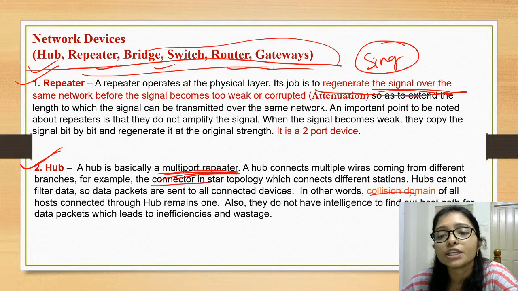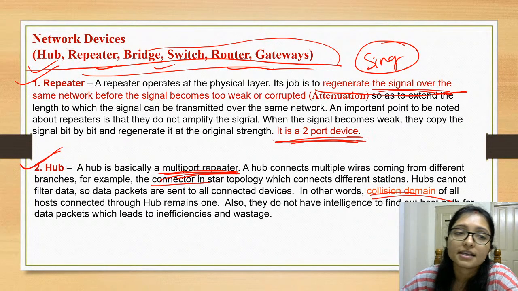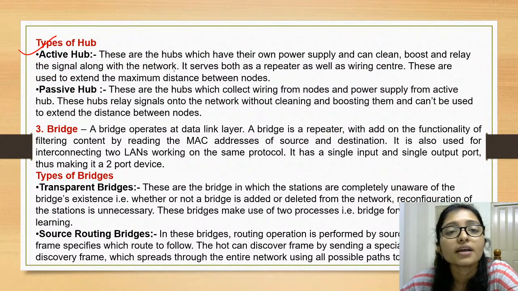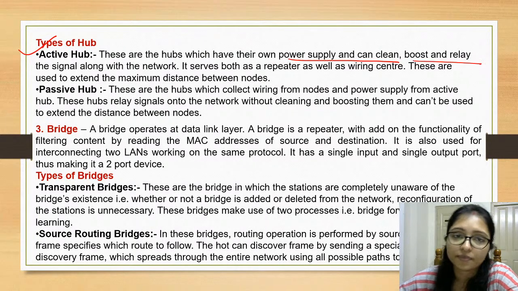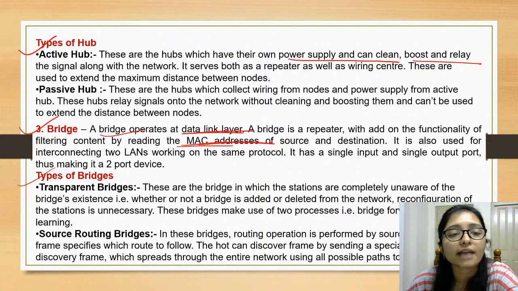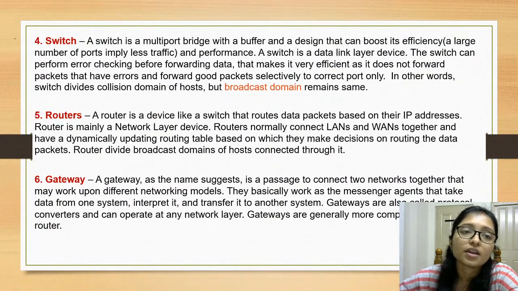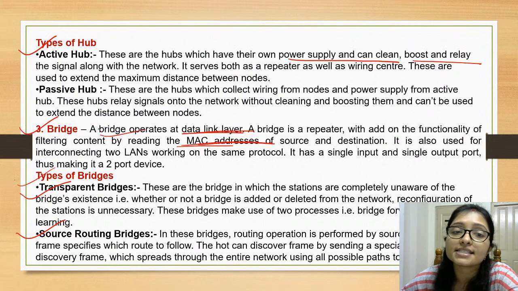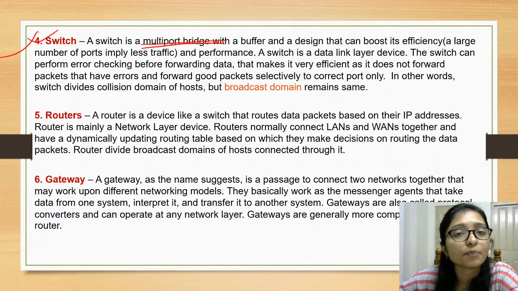Okay, and here the collision domain is there, and the repeater is a 2-port device, while the hub is a multi-port repeater. Now an active hub has its own power supply. A bridge operates in the data link layer and uses the MAC address. There are two types of bridge, transparent bridge and source routing bridge. And a switch is a multi-port bridge. The bridge is single port, but the switch is multi-port, like the repeater and hub.